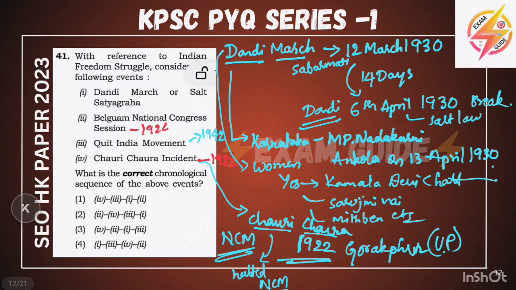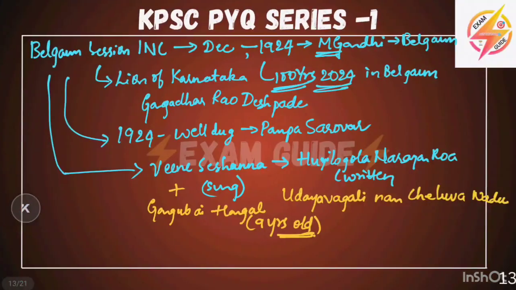Belgaum session in 1924, Dandi Satyagraha in 1930. You must put them in correct chronological order. Dandi Satyagraha 1930, Belgaum 1924, Quit India 1942, Chauri Chaura incident 1922. The first is the Chauri Chaura incident, next is the Belgaum session, next is Dandi, and last is Quit India. The answer is done.